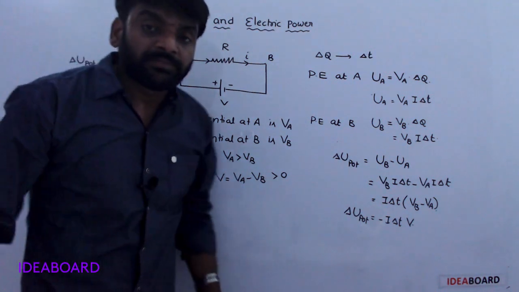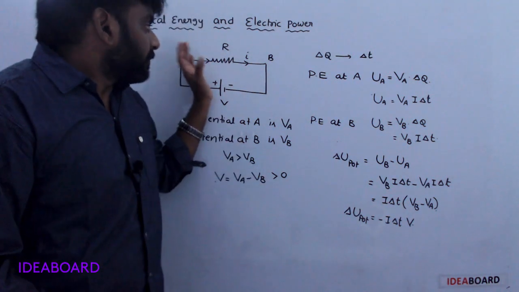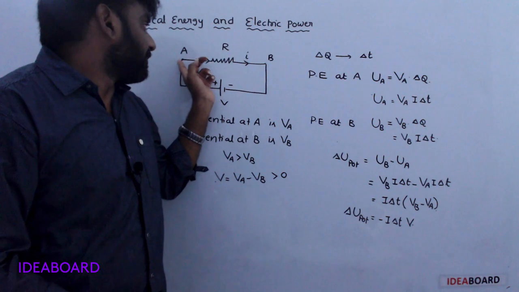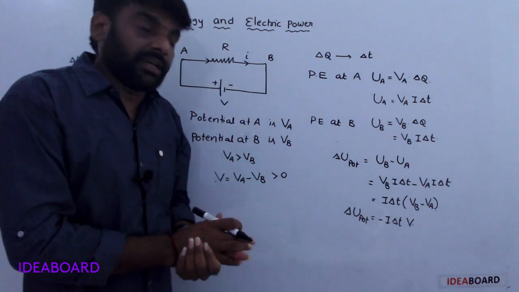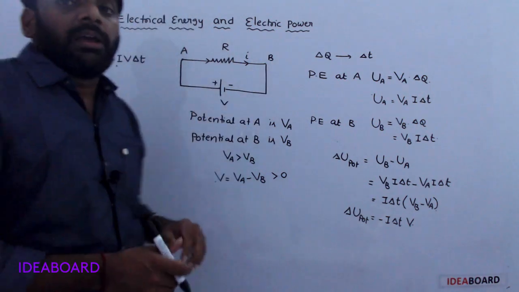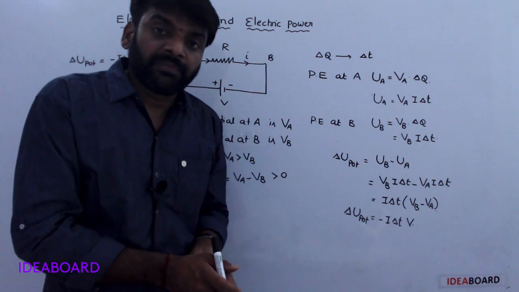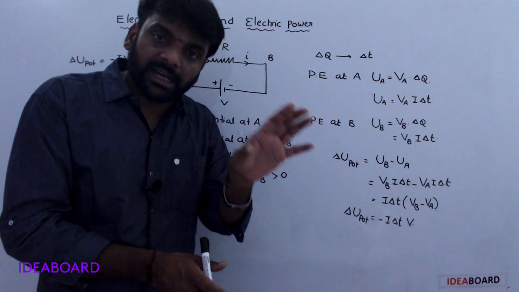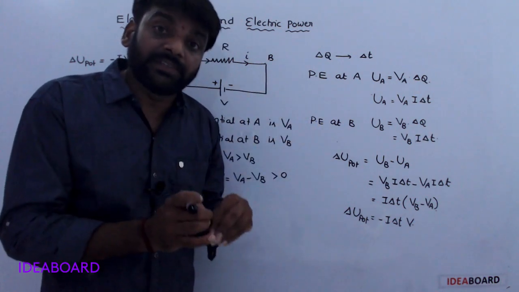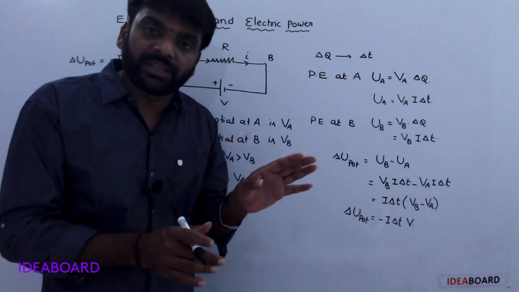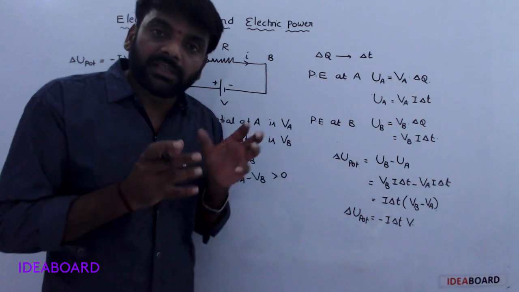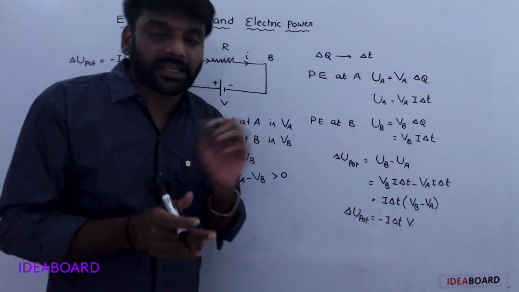Understood? Now here, potential energy from A to B, the potential energy difference is this one. For example, inside of the conductor, there is no collision between the electrons. If there is no collision between the electrons, that means total energy is conserved.